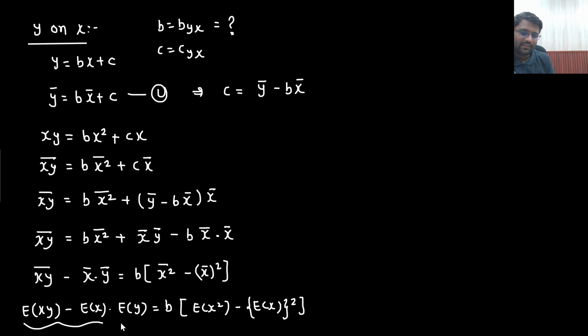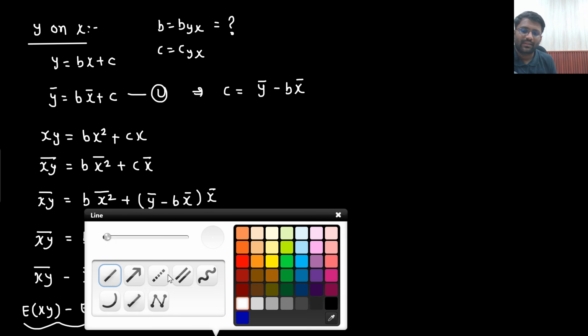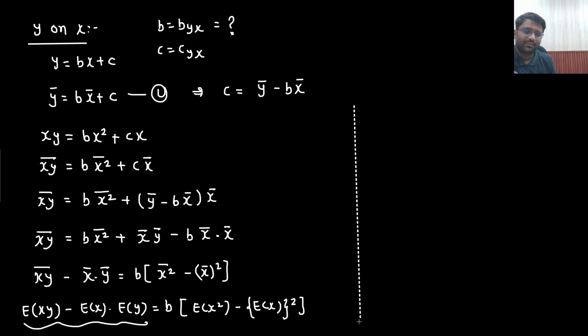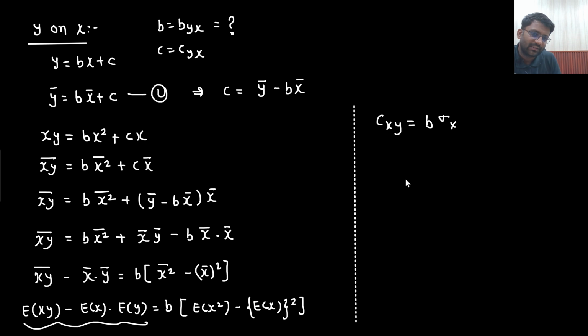What is this? This is nothing but, here second steps are going on. So this is nothing but Cxy equals b sigma x squared. So the value of b is coming out to be Cxy divided by sigma x squared. Sir, am I supposed to remember this? Not this formula, but some other formula you are supposed to remember.